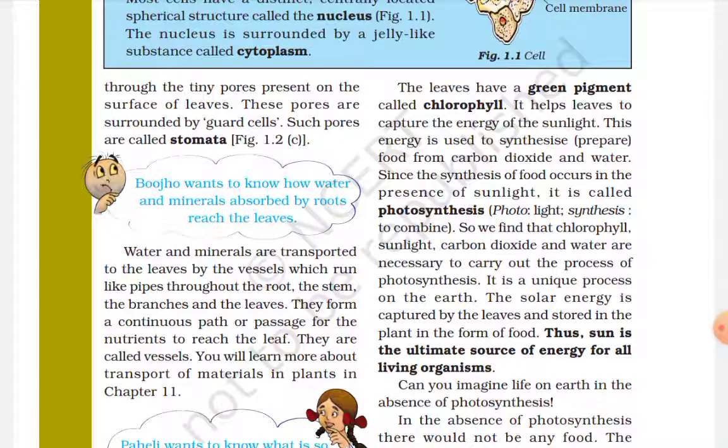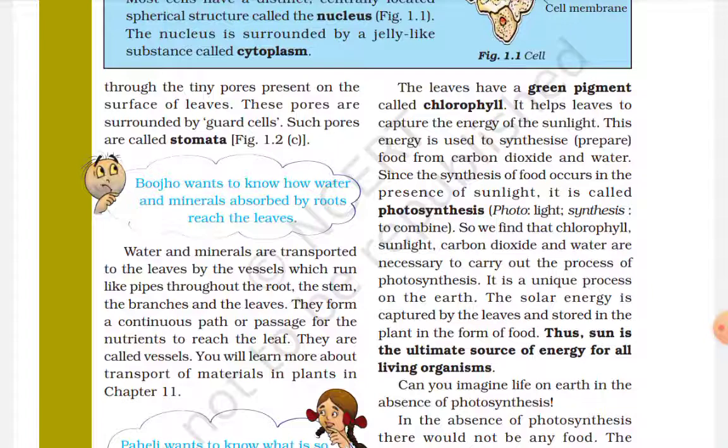So we then go further. Boojho wants to know how water and minerals absorbed by roots reach the leaf. Water and minerals are transported to the leaves by the vessels, which run like pipes throughout the root, the stem, the branches and the leaves.